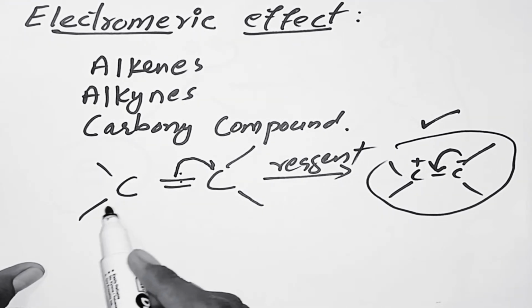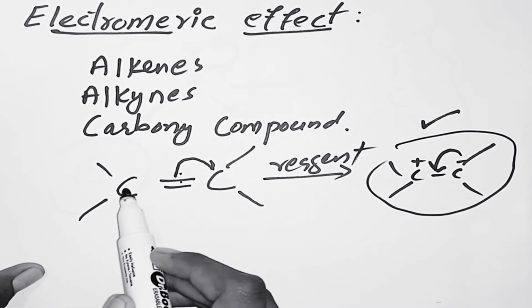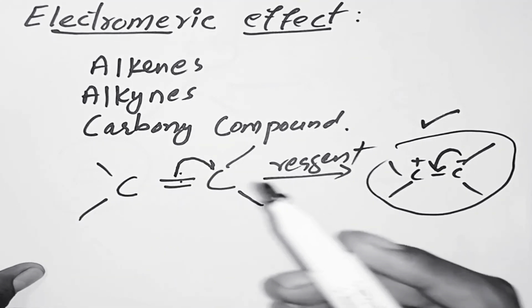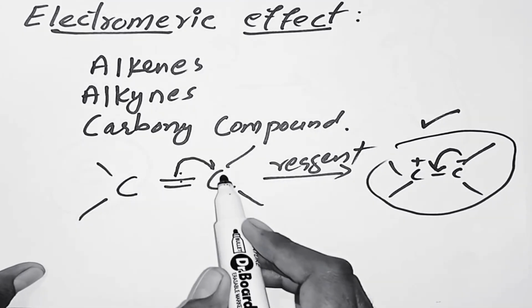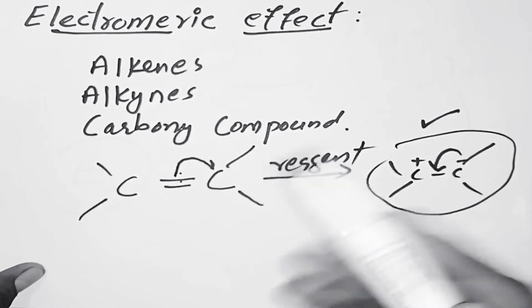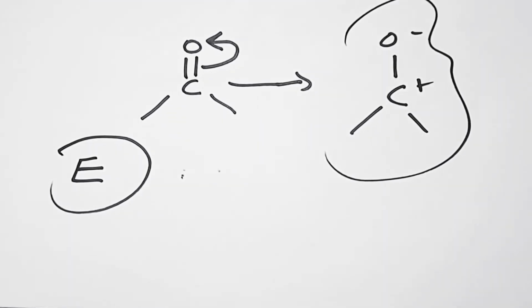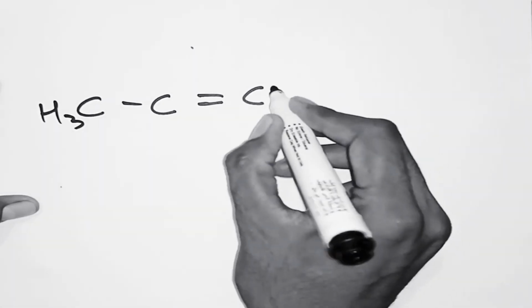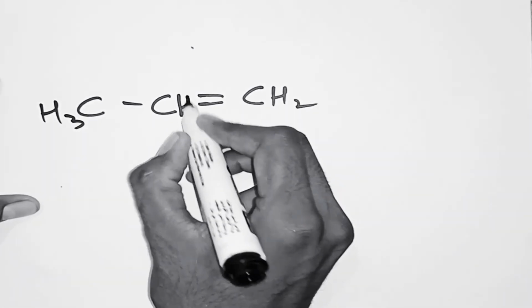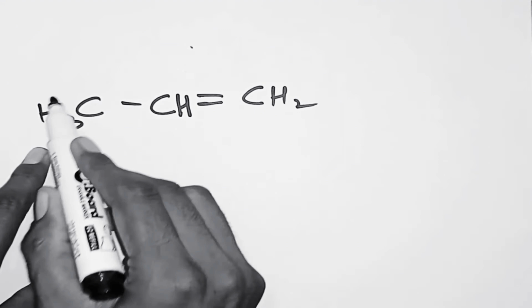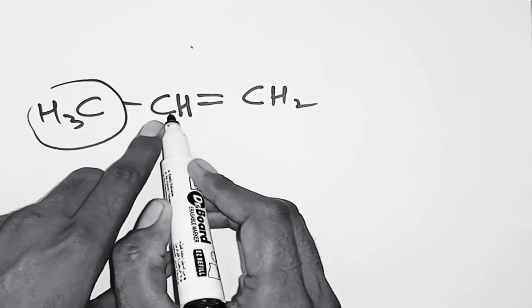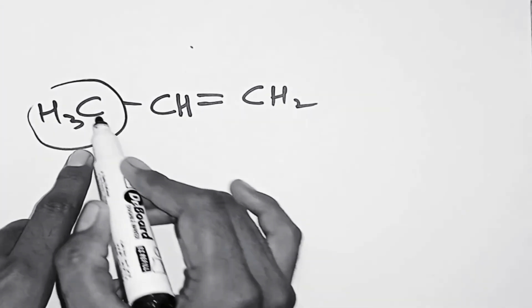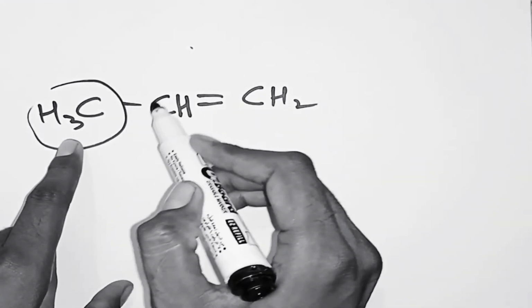But if there is a group attached to this carbon which has either plus I or minus I effect, then the electromeric effect becomes directional. For example, if we have this compound, now we have this group attached to the carbon atom bonded by the double bond, and we know that CH3 has plus I effect.